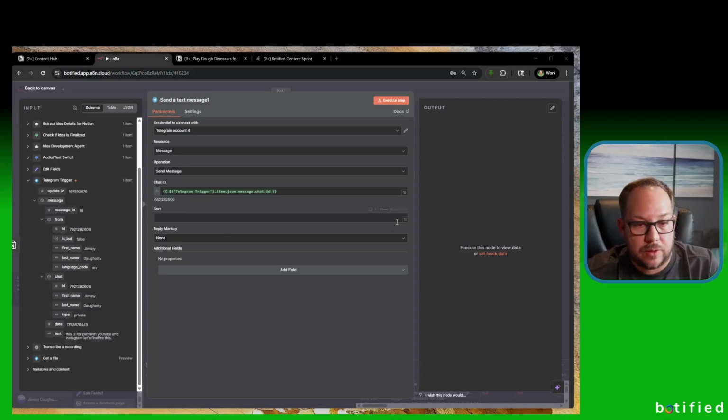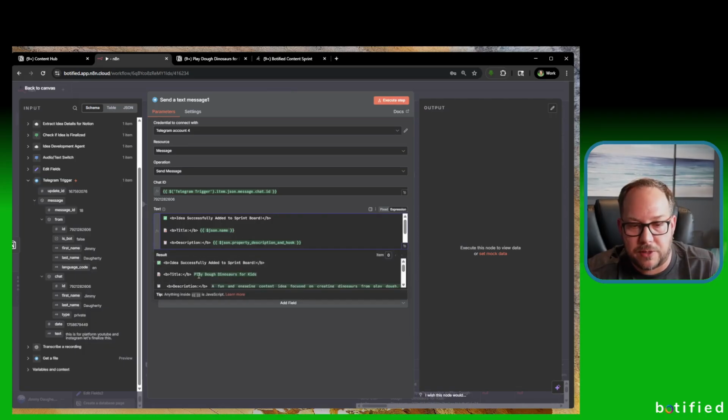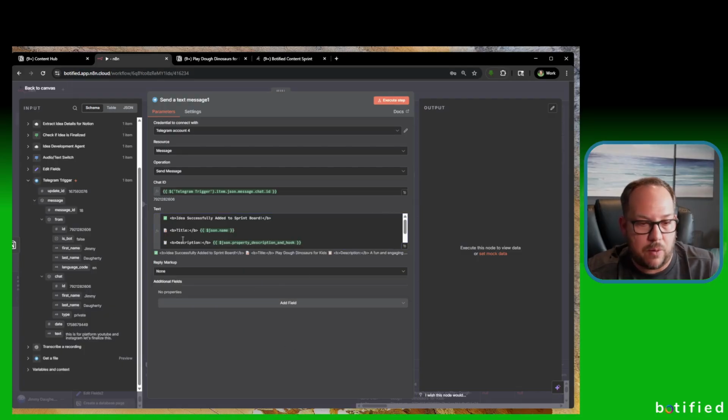So under text, I'm going to just paste in the text that I want here. So this is in HTML, idea successfully added to Sprint board. Here's the title. So then we have the JSON name for the title, Play-Doh for dinosaurs. Here's the description, status not started, so on and so forth. You can put whatever you want in here. You can grab any of these variables to have that response, but that is what you're going to do there.